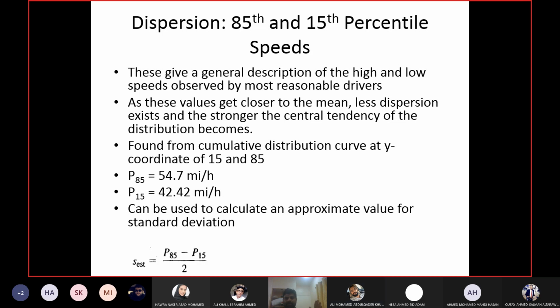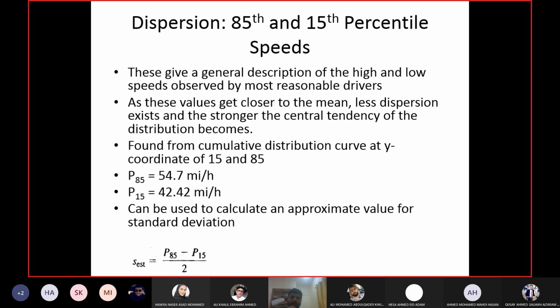If the 15th and 85th percentiles are close to each other, that means the variation in the data is less. 85th is one extreme, 15th is the other extreme. So if these two extremes are closer to each other, the dispersion is less. So the difference between these two values is directly proportional to the dispersion. Difference increases, dispersion increases. Difference reduces, dispersion reduces.